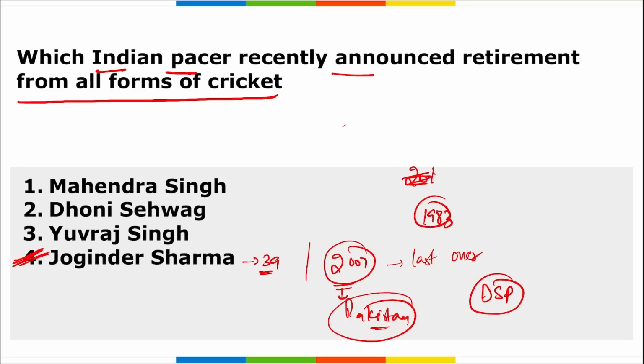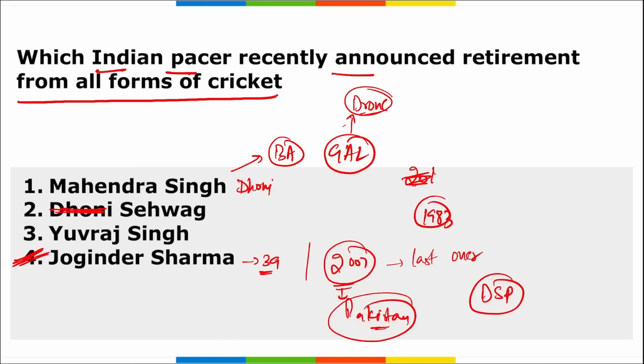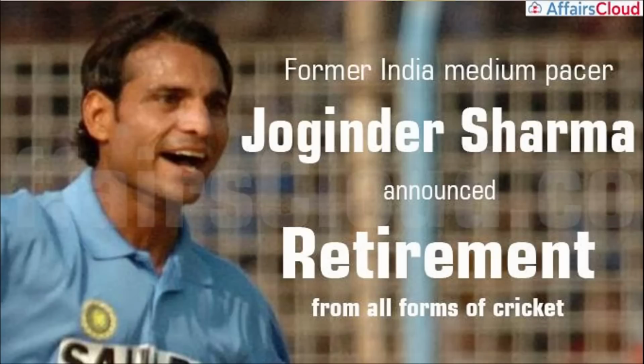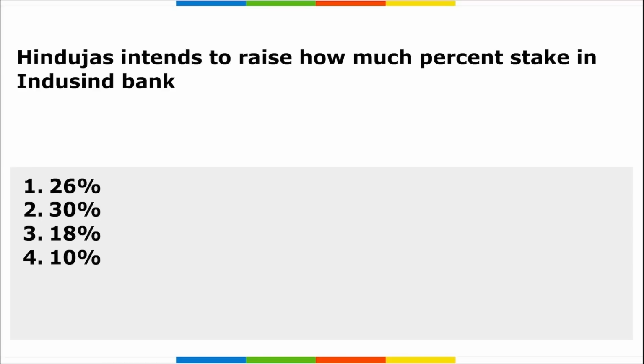Next, you need to remember, if we talk about Mahendra Singh Dhoni, he has been the brand ambassador for Garuda Aerospace Limited. Garuda Aerospace Limited is a drone manufacturing startup. Also, you need to remember. All right. Here you can see Joginder Sharma has announced retirement from all the forms of cricket.